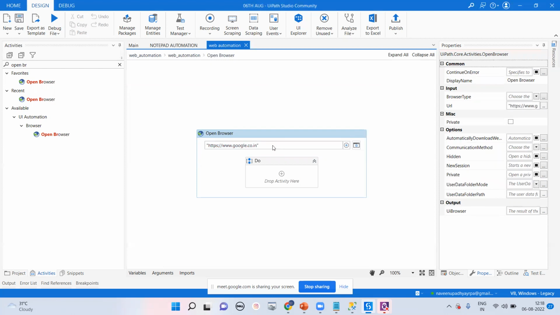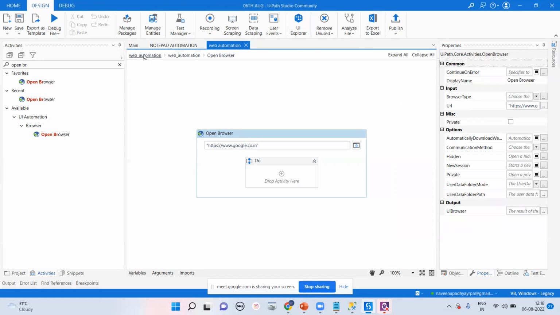Okay, so we are going to launch Google. If you go for Java, you have to write particular code to launch on Google Chrome, Internet Explorer, or right now Edge. But in UiPath, it's very simple. You have to choose which browser you're going to launch on.